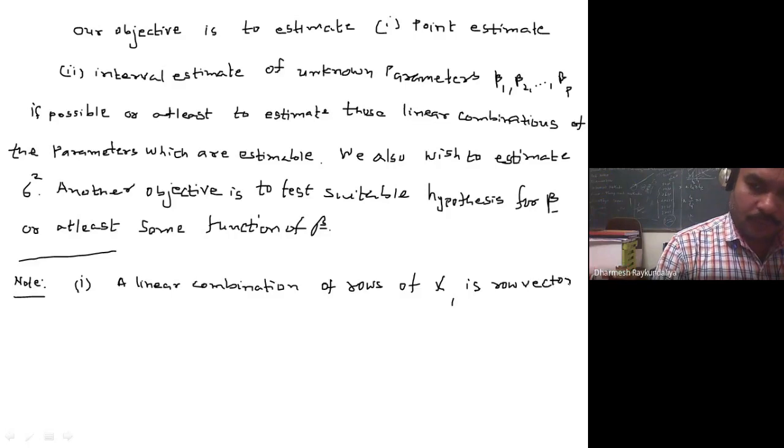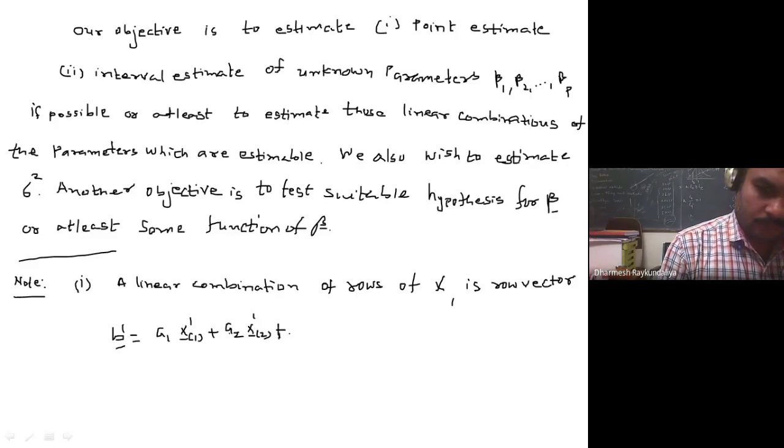It is a1 x1 dash plus a2 x2 dash plus up to an xn dash.